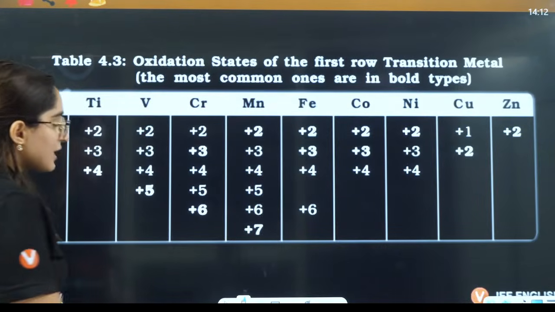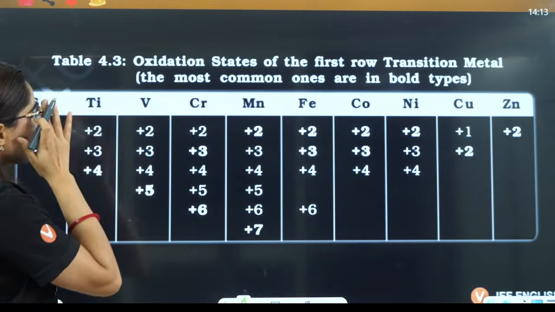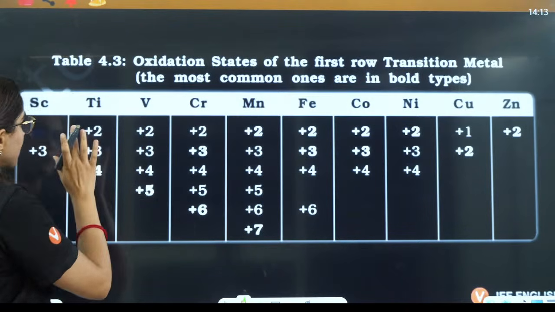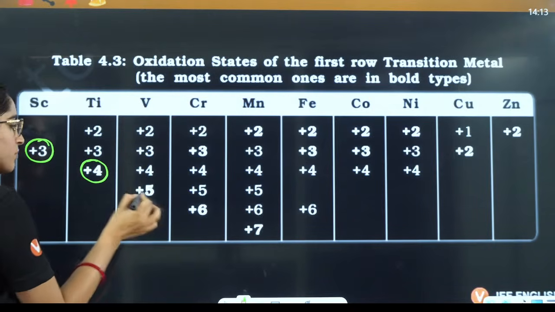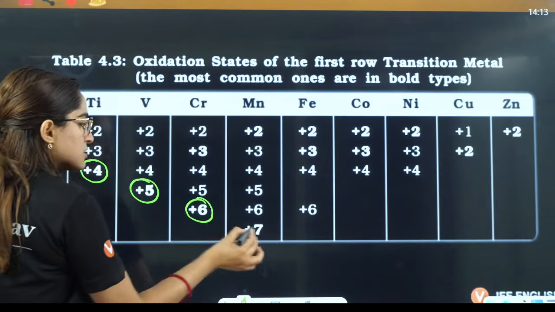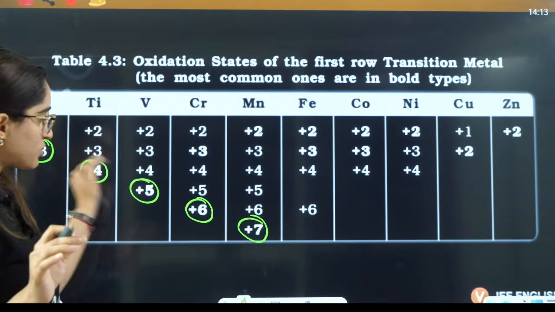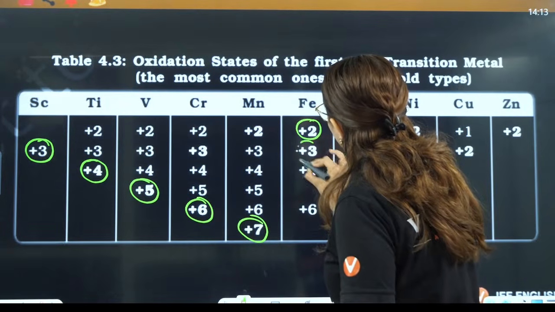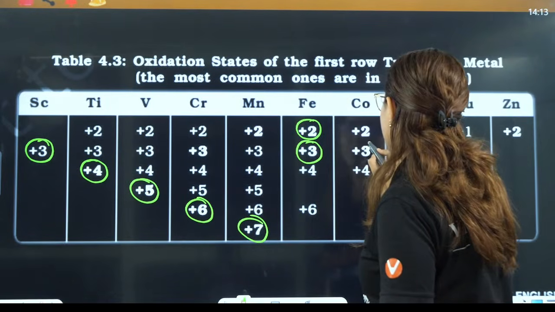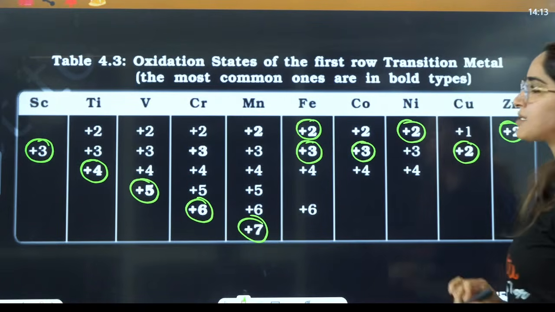In the oxidation states, what you will see here is that from scandium till manganese, the maximum oxidation state is the most stable. That means the highest oxidation state is the most stable. But after manganese, what you will see is that lower oxidation states will start becoming stable here. Lower oxidation states will start becoming stable.